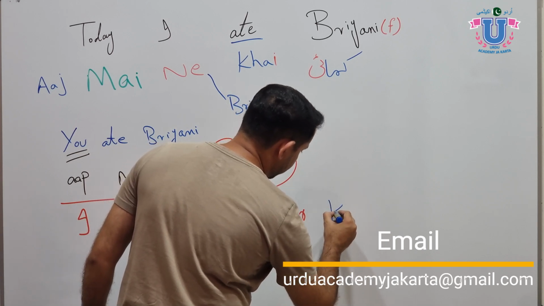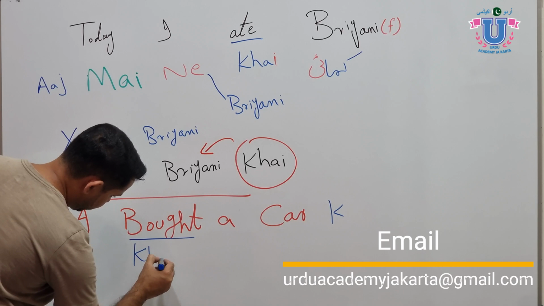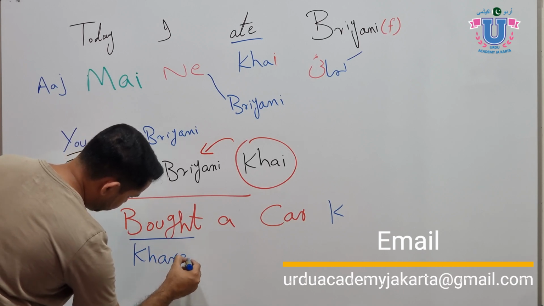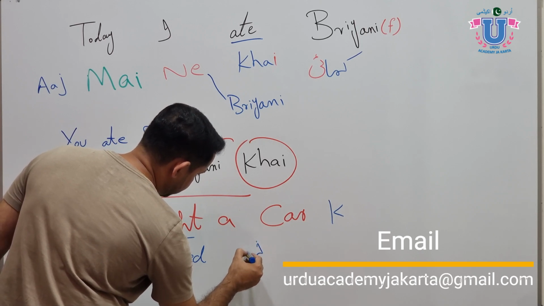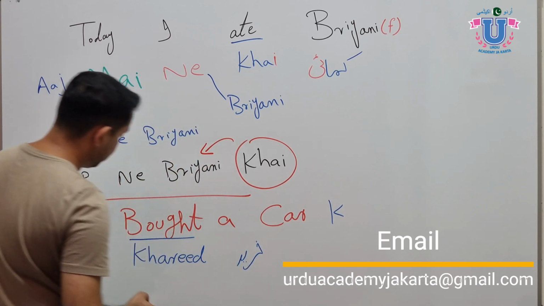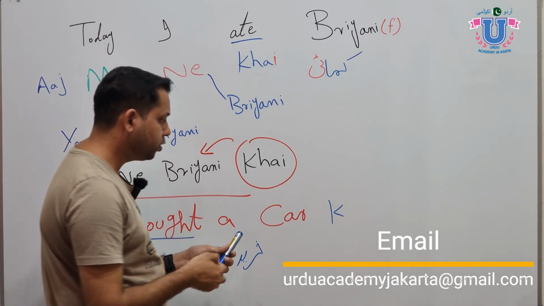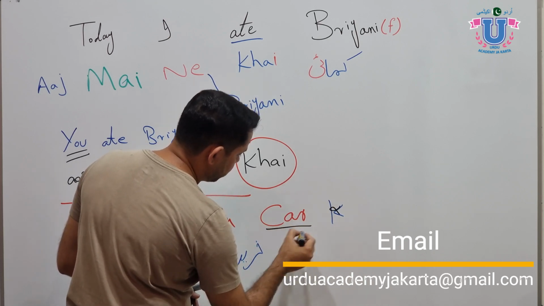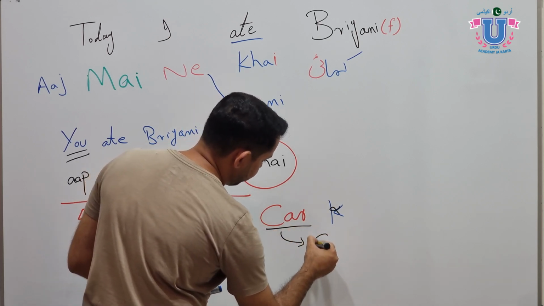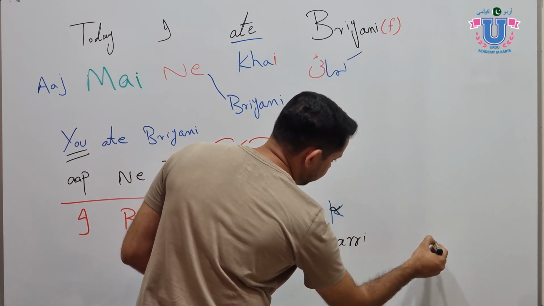We say kharid, okay? I think I can write it here. Kharid, or in the Urdu script like this. Kharid, okay? So bought is kharid and car is feminine. You can either use car as car, or if you want to use a proper noun, it will be gadi. Gadi, okay?